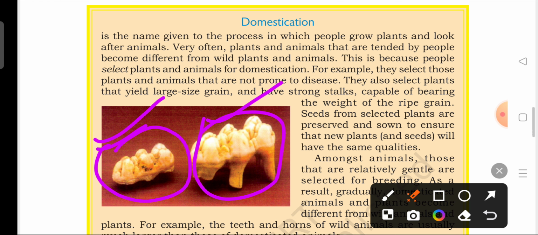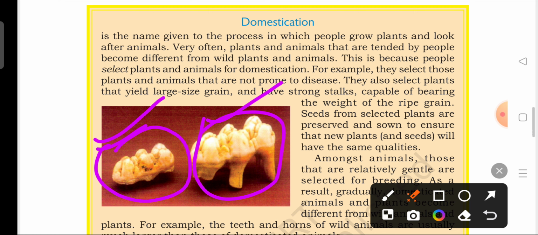So this makes the difference between wild plants, which are grown in the jungle and the forest, and plants which have been tamed, which have been domesticated by human beings, because they'll be looking after them. They'll be watering them from time to time, giving them fertilizers, and making sure that the leaves are not eaten away by insects and all. So they'll be looking after it.